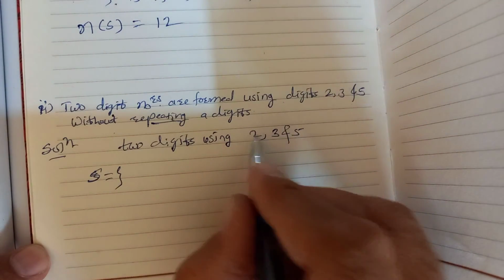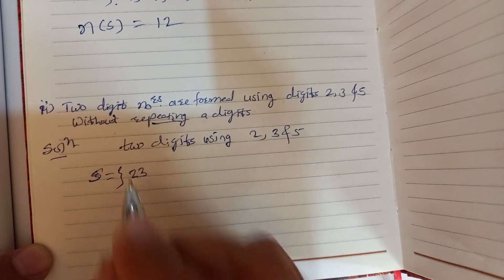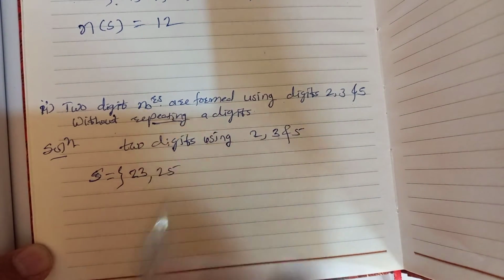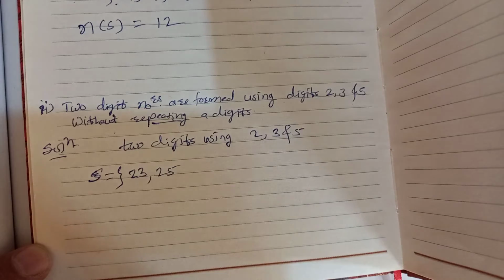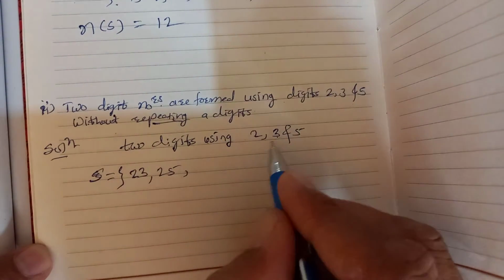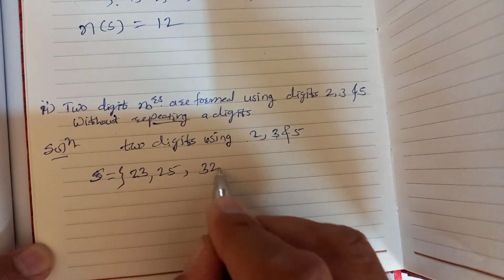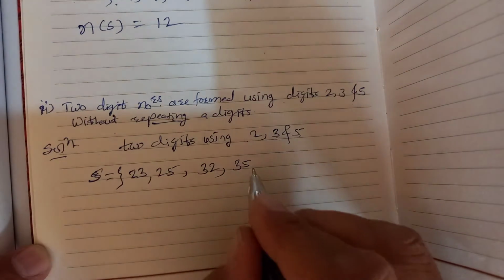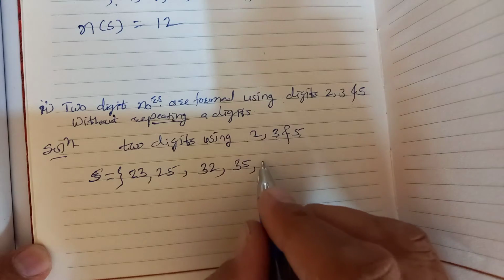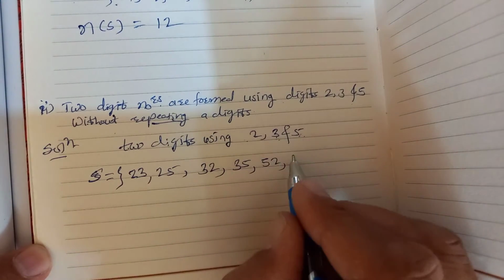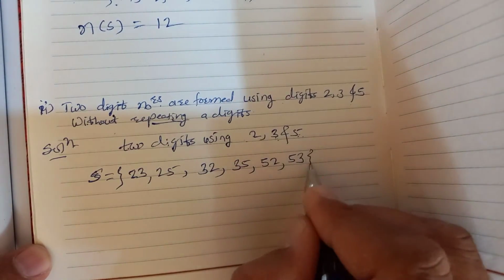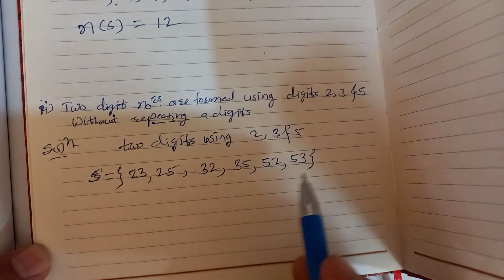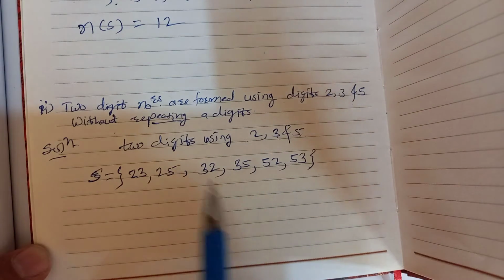With the 2, if with the 2 we take one digit, so 23 comes, then 25 comes. We have not repeated any digit. Then with the 3, take this 2, 32, and take this 5, 35. Finish. Then with the 5, what comes? 52 first and then 53. Check it. Is any digit remaining? Not a single digit is repeated in a single point.